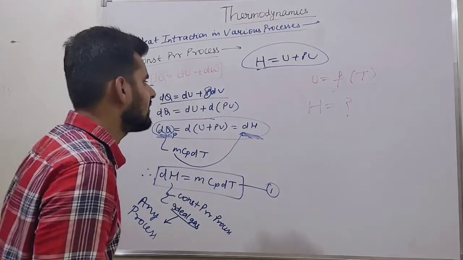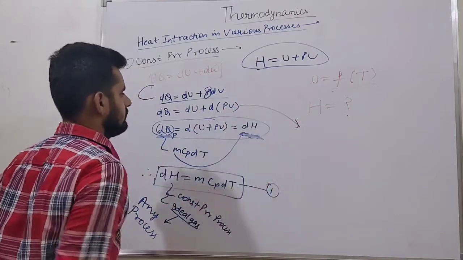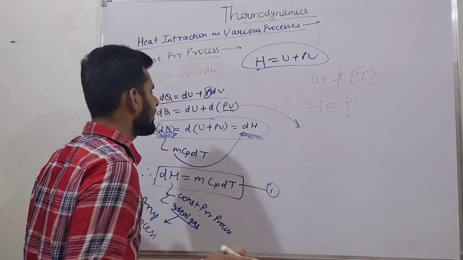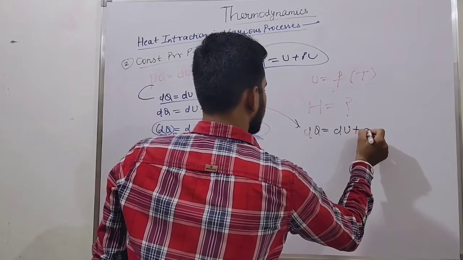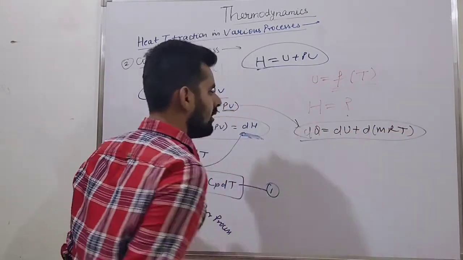Now friends, we can rewrite it from this relation. We know P is equal to MRT. So dQ is equal to du plus d into MRT. This is the relation we are getting.